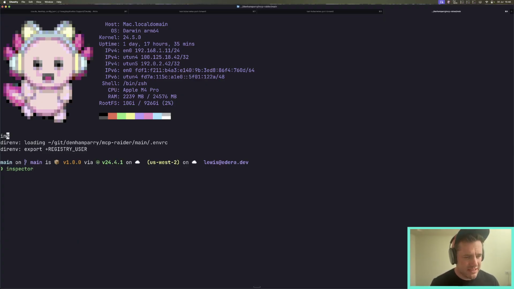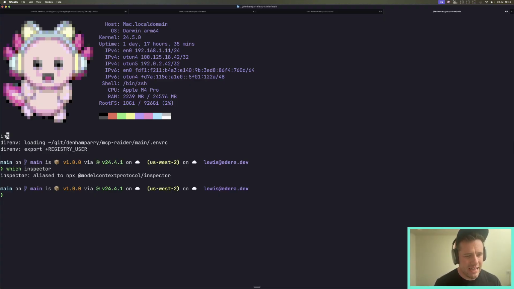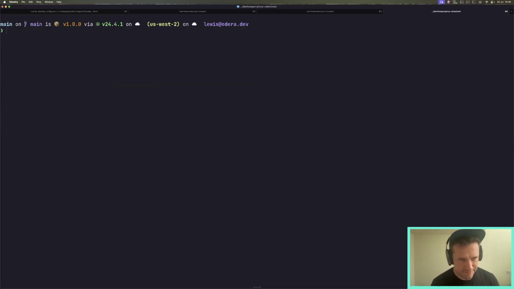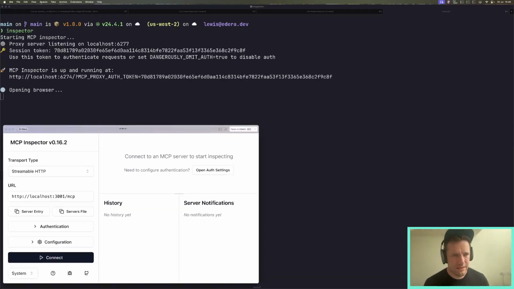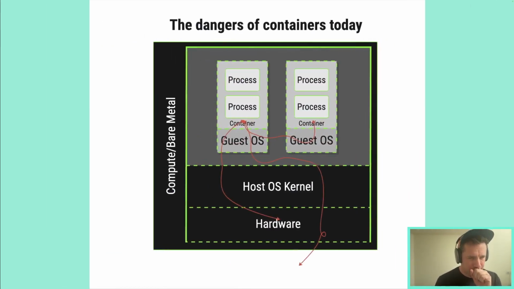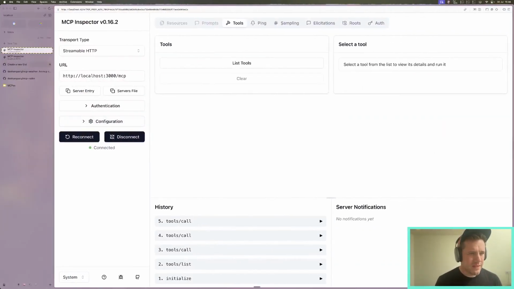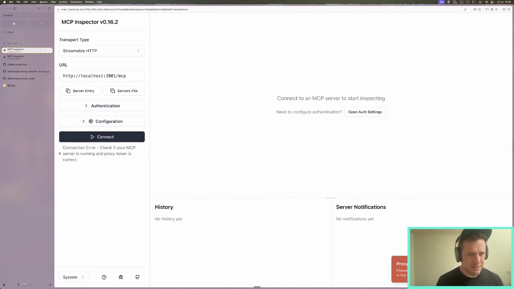Now, I'm going to run Inspector. So before I do that, what is Inspector? Well, I'm running npx @modelcontextprotocol/inspector. It's just an alias, but this will run Inspector locally. And it will open up a screen. And this is what Inspector looks like. So we're going to just see if we can, I'll refresh the screen. There we go, connect.